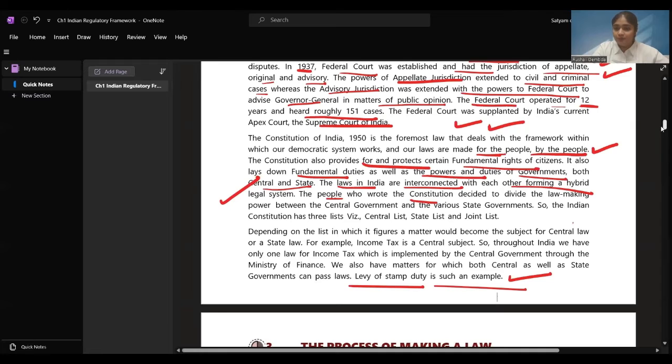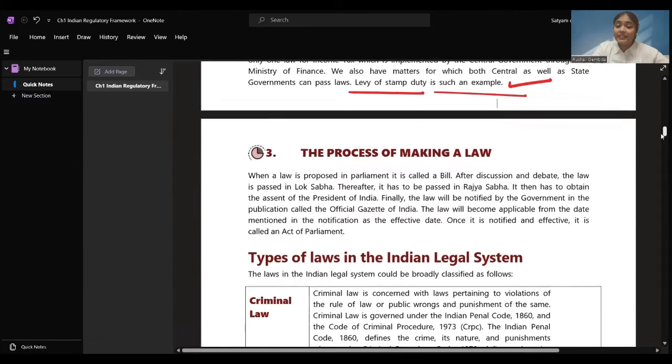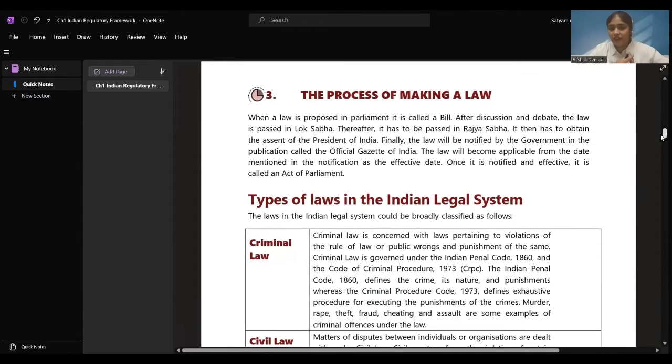I hope till here we are clear that the central and state governments, how they function and what is the source of law. Right now, let's see how the law is made. I gave you a brief idea that when a law is proposed, it's passed for discussion and debate in both the houses, in Lok Sabha and Rajya Sabha. First, it goes to Lok Sabha and then is passed to Rajya Sabha. They have to get the assent of both of them, and then it has to be sent to the assent of President.